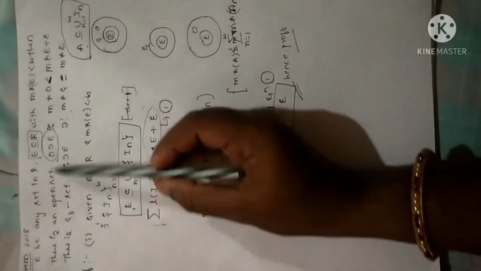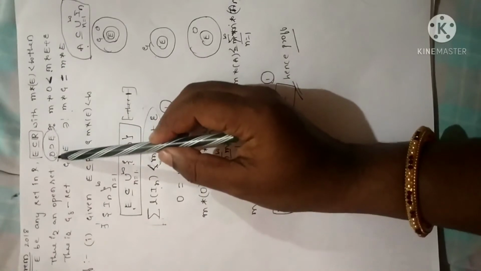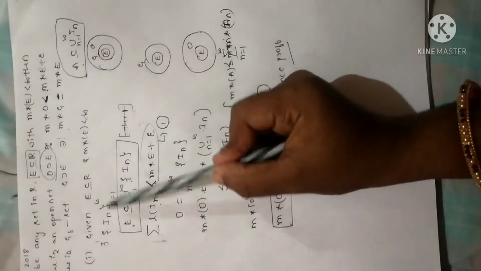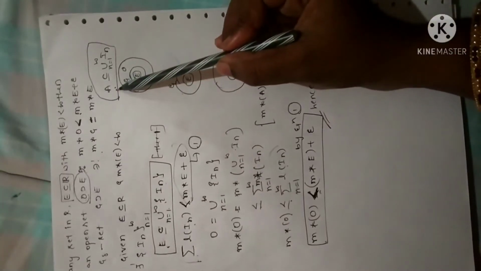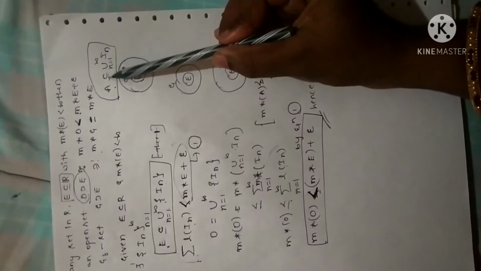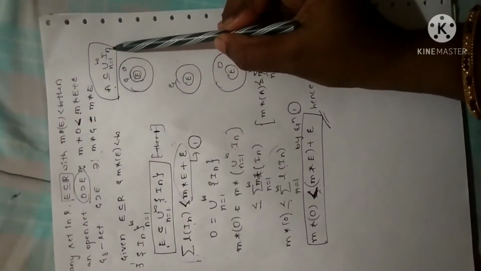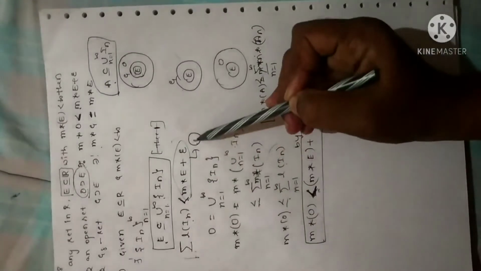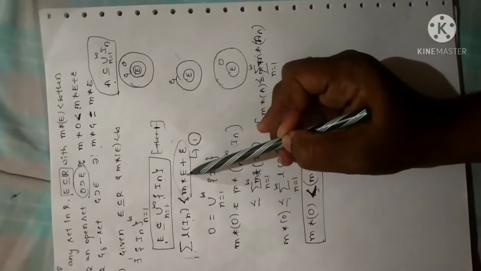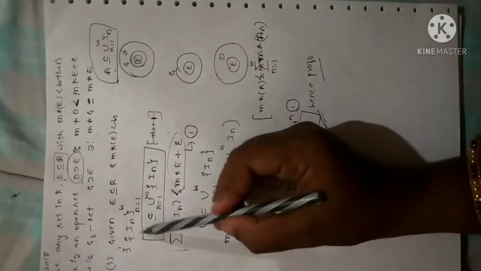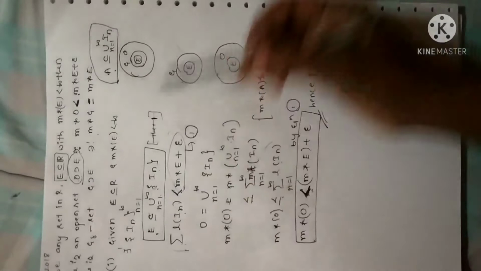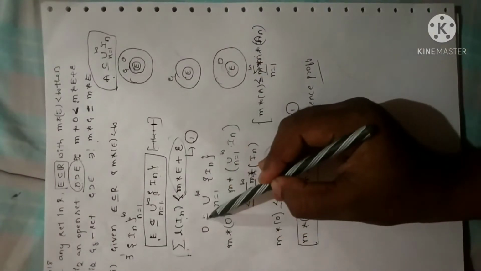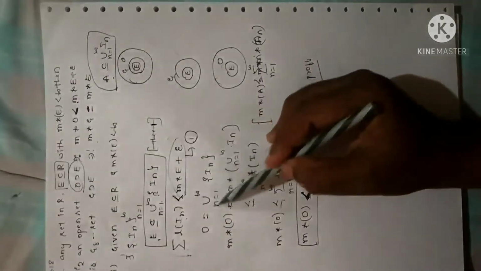I am repeating once again, since it is clearly given E is one of the sets in a given set O. O is an open set, E is contained in O. Fine. Now, I have already proved in theorem 1, if A is an open set, then it can be expressed as union of all the open intervals. So I have written the same, and I used the property of translation invariance. I have written the statement as it is, where I have set A, I have replaced it with E. Fine. So E is contained in O, meaning O is the larger set compared to E. So I can replace E by O. That will be exactly equal to the union of all the open intervals.